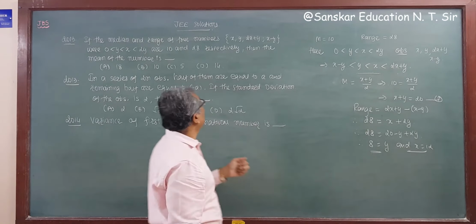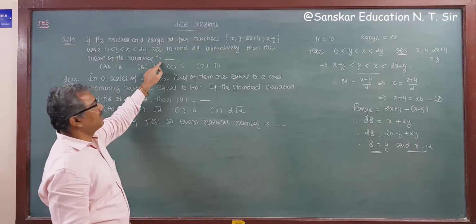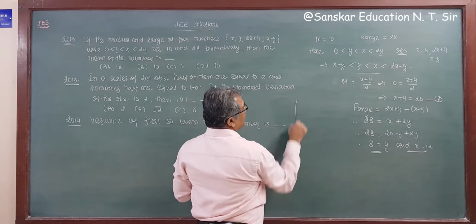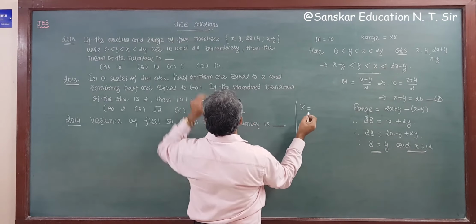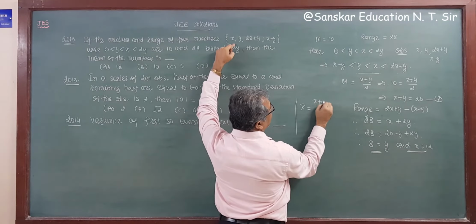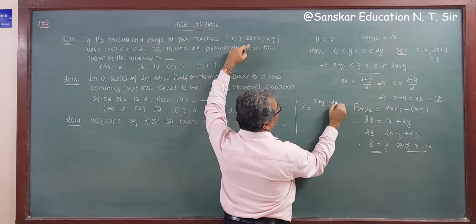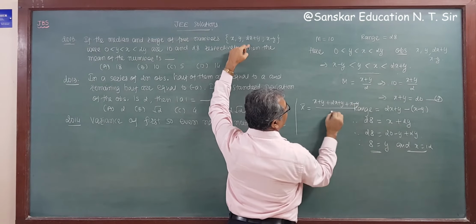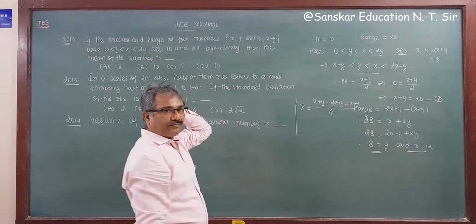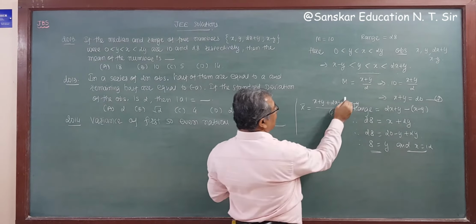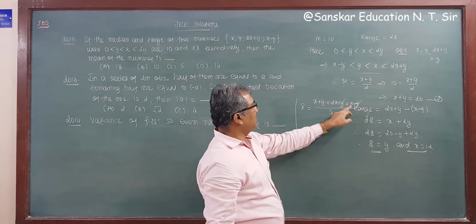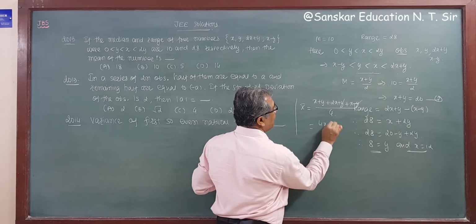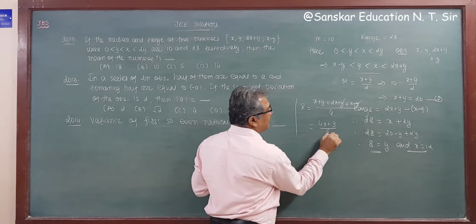But we have to find the mean of the numbers. Mean means the sum of the observations divided by the number of observations. So the mean x bar is equal to the sum x plus y plus 2x plus y plus x minus y, divided by the number of observations, 4. The y will cancel, so 1 plus 2 plus 1, that is 4x plus y, divided by 4.